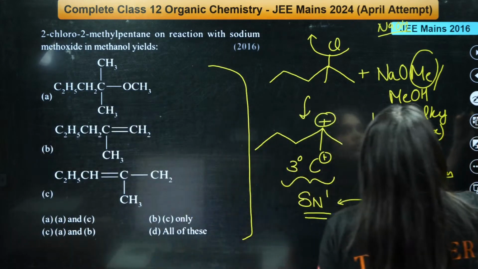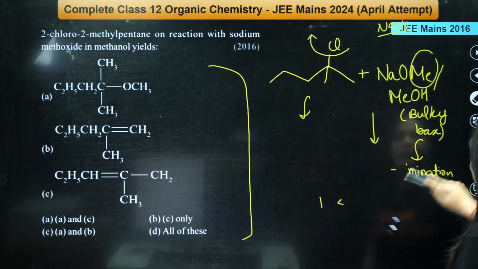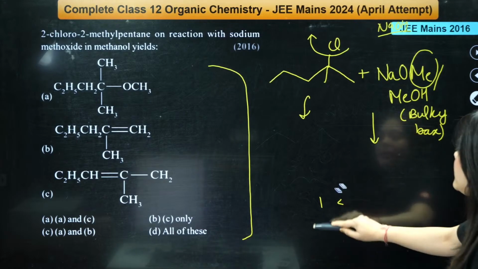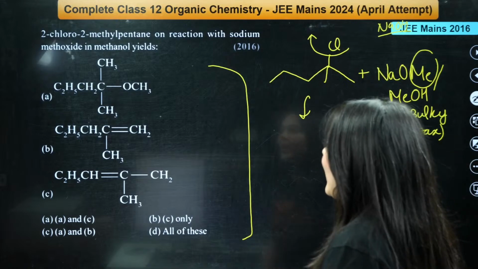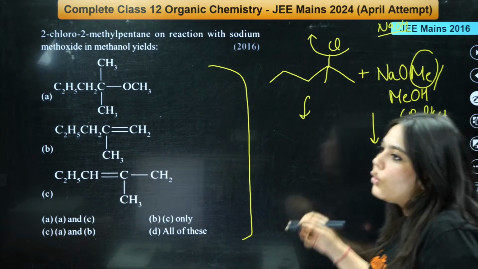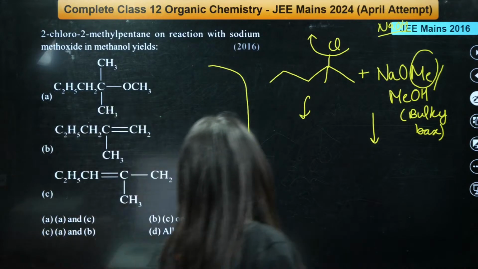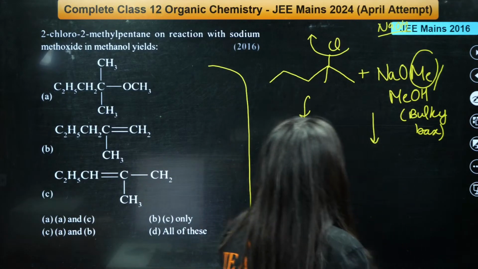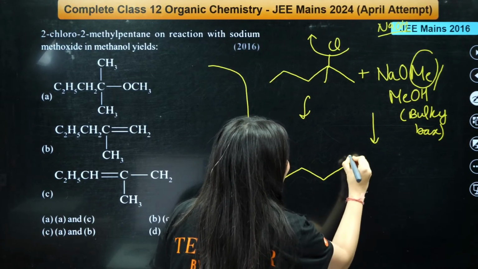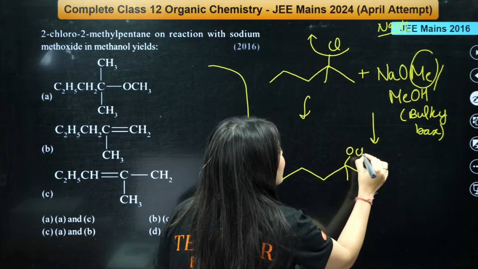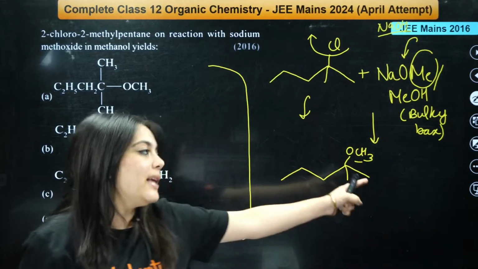So let us try to solve this once again. This thing everybody understood? Right? So let us look at the answer here. What would happen if this chlorine goes away? This chlorine could be replaced by an OCH3 group, isn't it? Here OCH3 can take its place. The OCH3 from NaOMe will take its place.